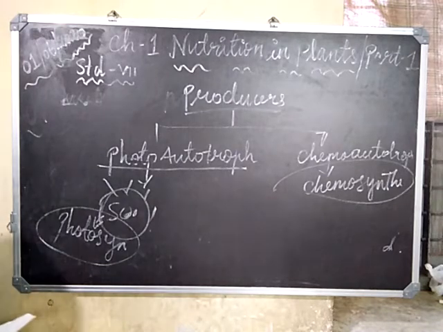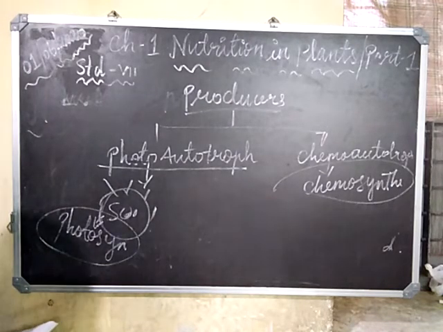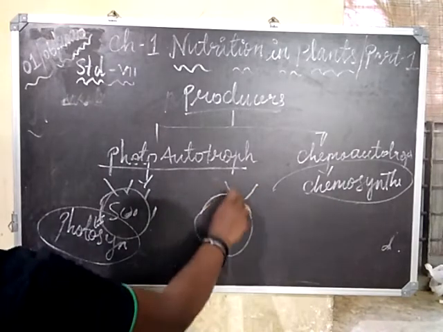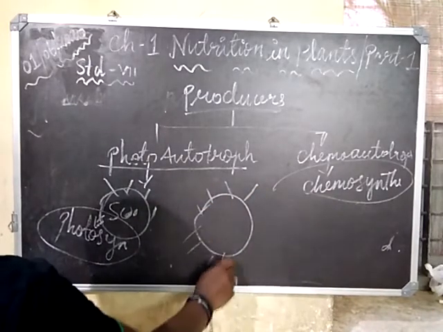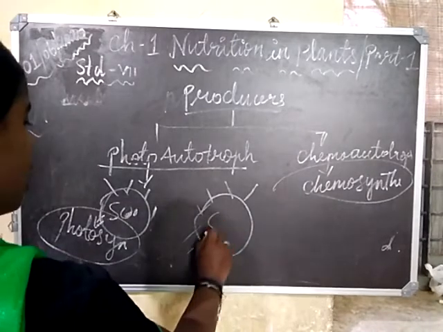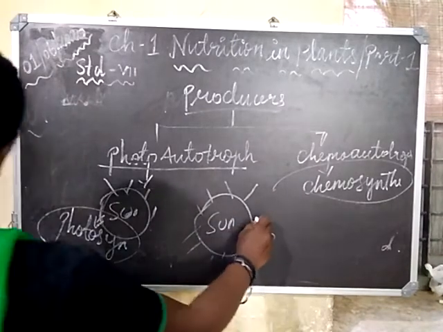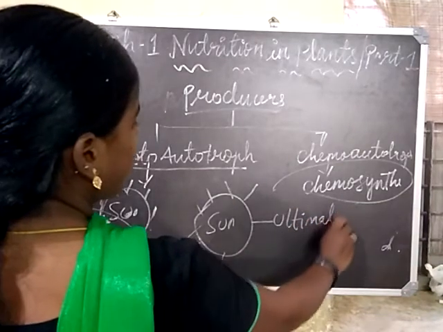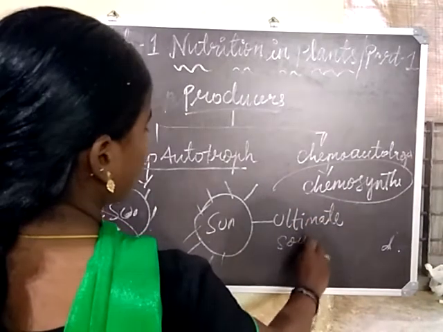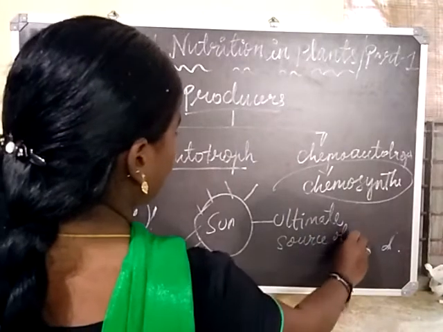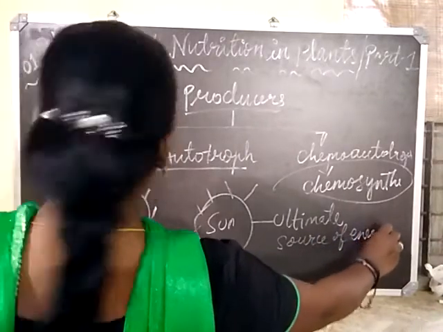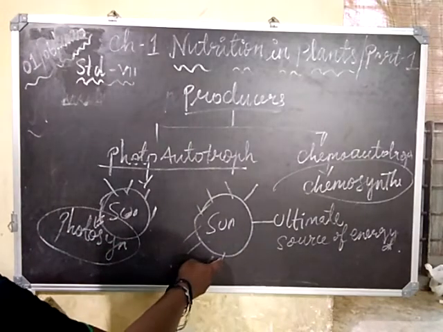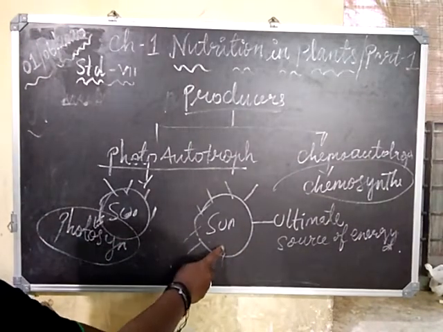Now the basic understanding here is that the sun is the ultimate source of energy. What would happen if there is no sunlight?